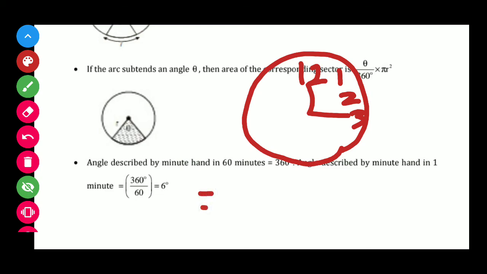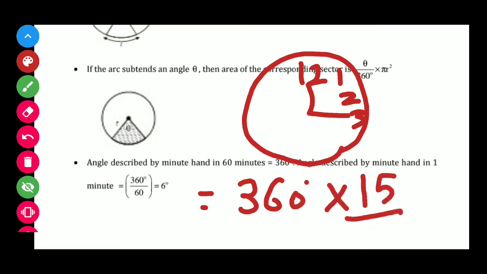In this way, we only need to remember that the total angle of the clock is 360 degree, and in 15 minutes the angle will be 15 over 60 of it. Now by calculating this, the 60 will cancel out. By multiplying this, we get the angle. So in this way students, this is the method of how to calculate the degree.